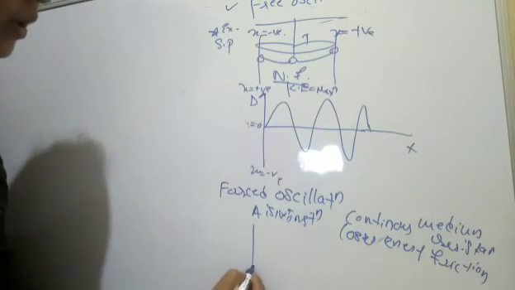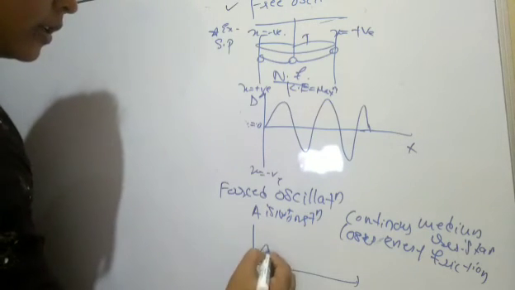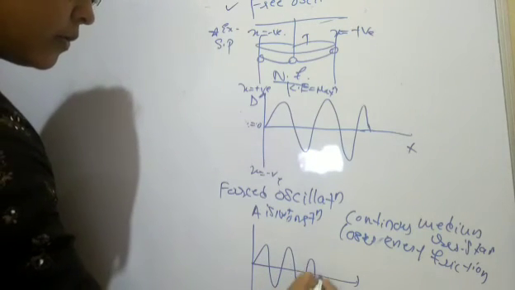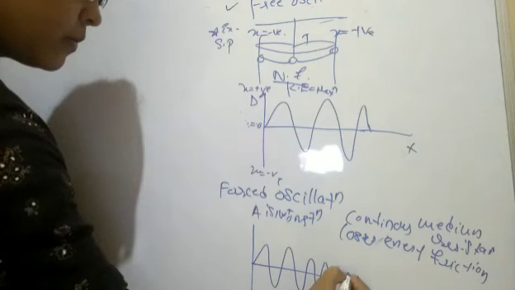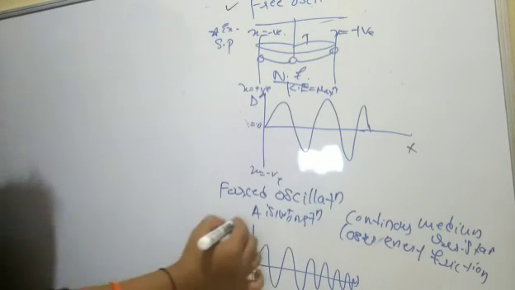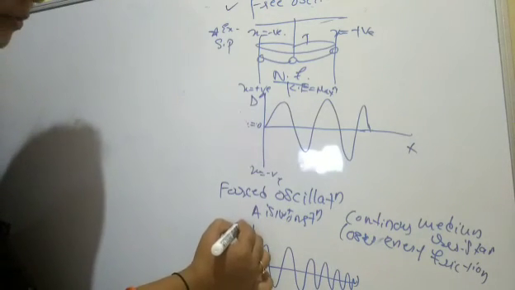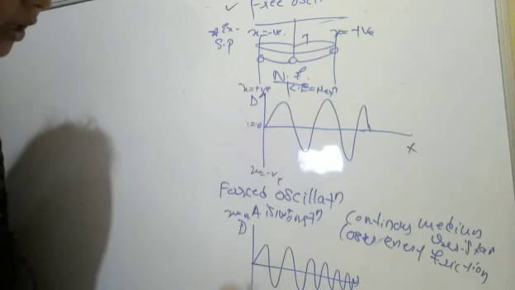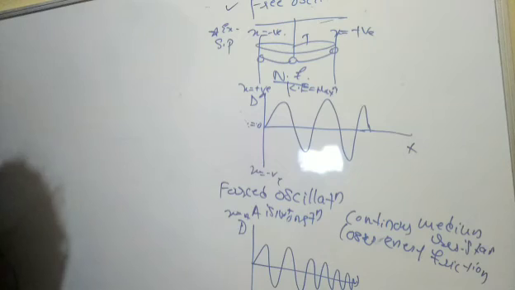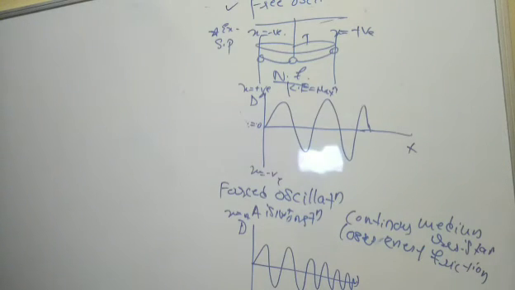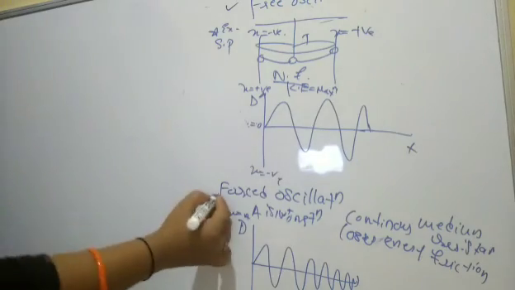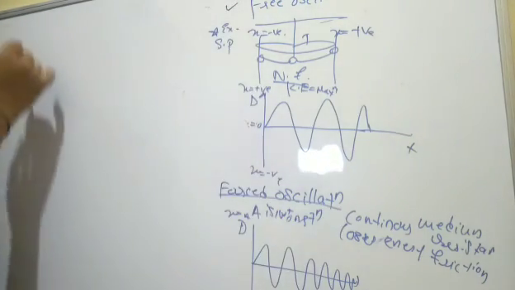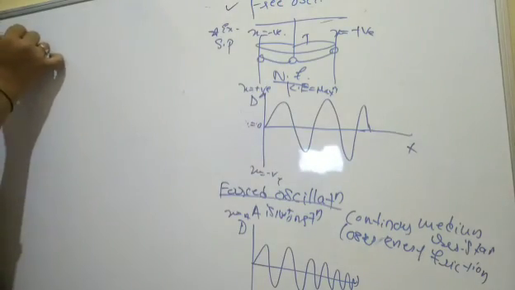So you can draw the graph here, displacement and time, x is equal to a, x is equal to minus a. So it loses energy here. This is about the forced oscillation. Now next comes damped oscillation.